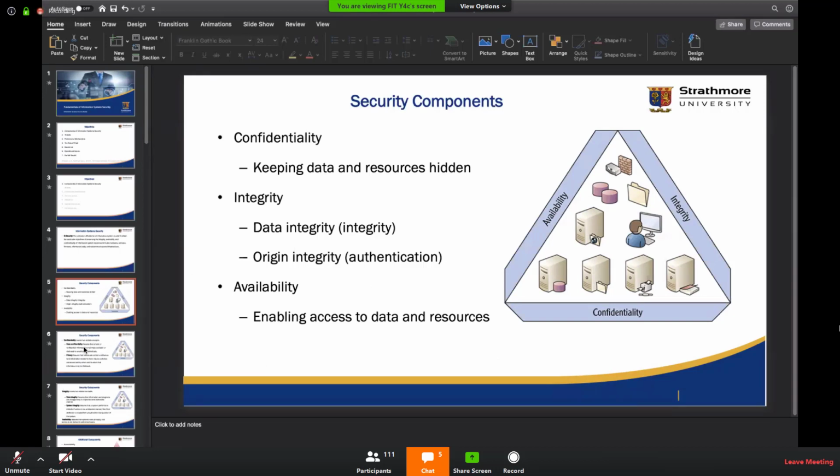I think that availability is the actual availability of your data.